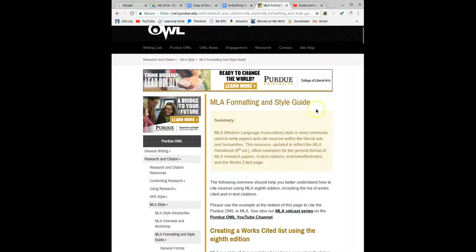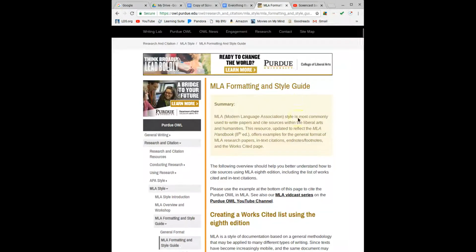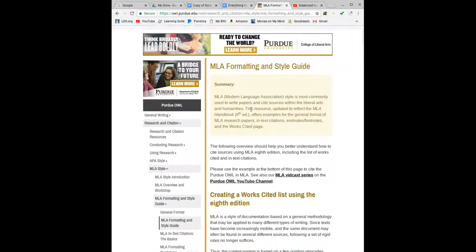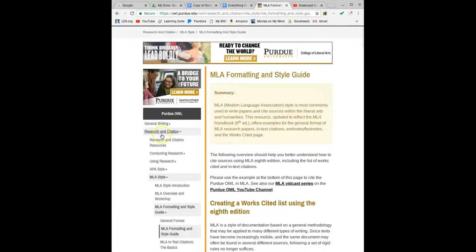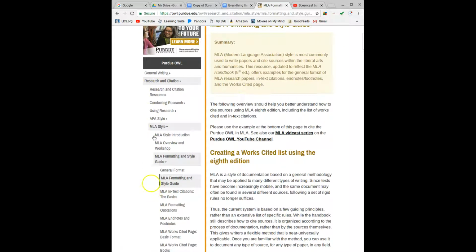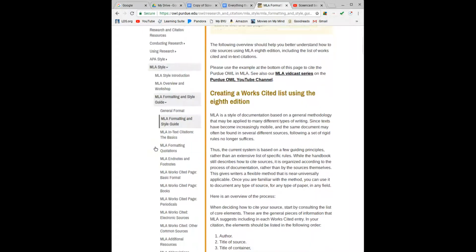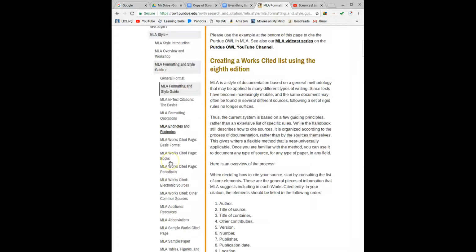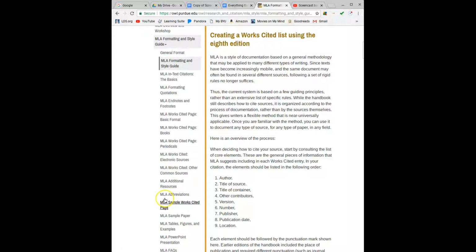owl.purdue.edu, and this is the website. It looks not the most friendly, but I promise it is. Give it a try. So down here on the left-hand side, there's all the different subheadings of MLA to help you know what to do for whatever part of citations you're doing.